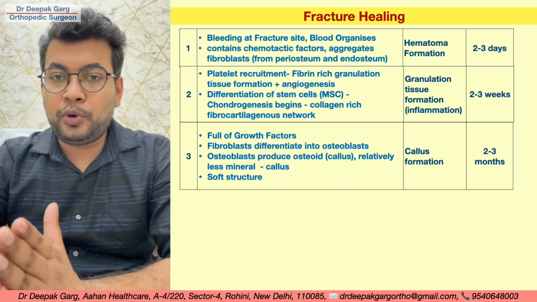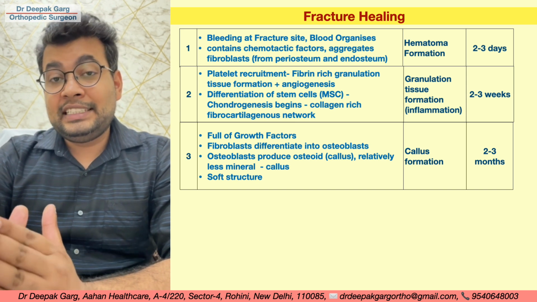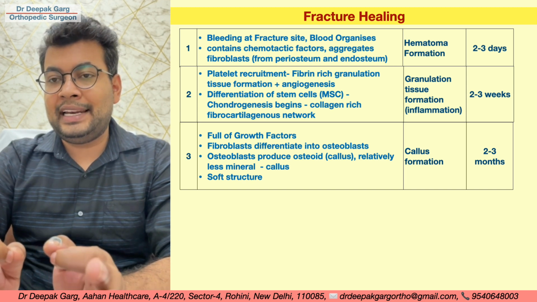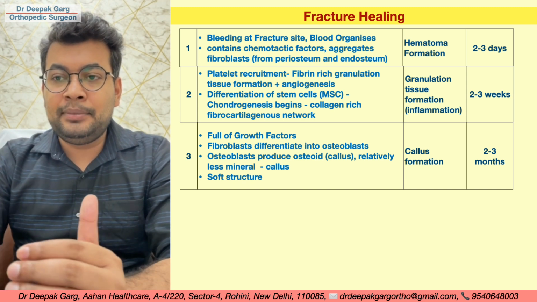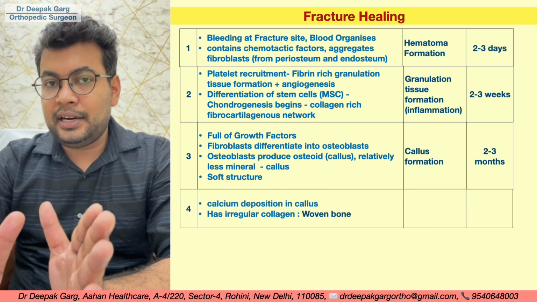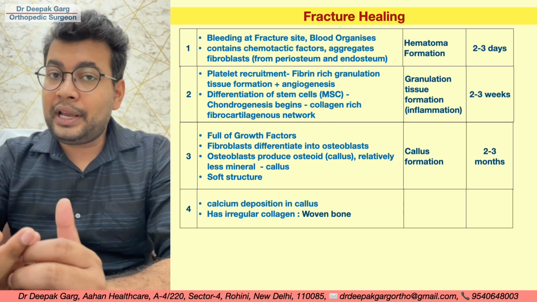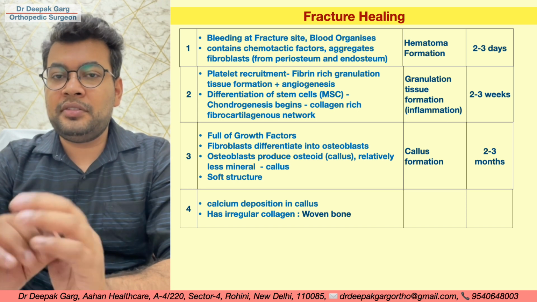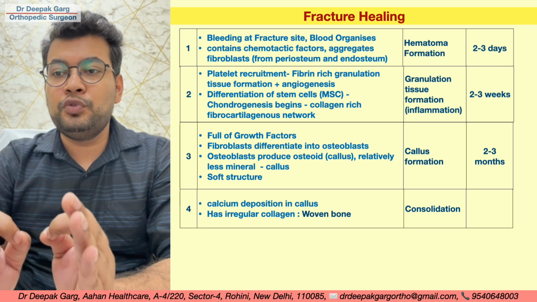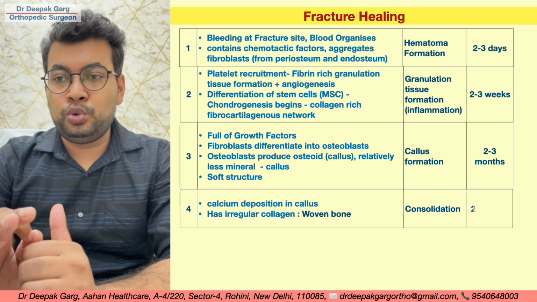So the collagen is a proteinaceous substance and it is a soft structure. Now calcification starts. Calcification is very low in the stage of callus formation, and gradually the calcium deposition will increase in the callus. So the collagen is irregularly arranged, and there is a calcium deposition. More calcium will deposit, more strength the bone fracture site will have. So this is the stage of consolidation, and this is called woven bone that is formed in the consolidation stage, and it will take around 2 to 3 years.